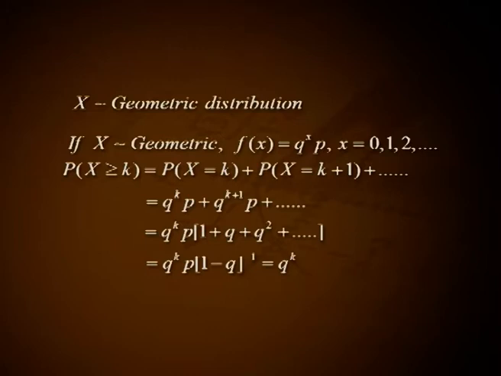If x following geometric, f of x equal to q raised to x into p for x equal to 0, 1, 2, etc. Probability of x greater than or equal to k equal to probability of x equal to k plus probability of x equal to k plus 1 plus etc. That is equal to q raised to k into p plus q raised to k plus 1 into p plus etc. That is q raised to k into p into 1 plus q plus q square plus etc. That is q raised to k into p into 1 minus q the all raised to minus 1, that is q raised to k.